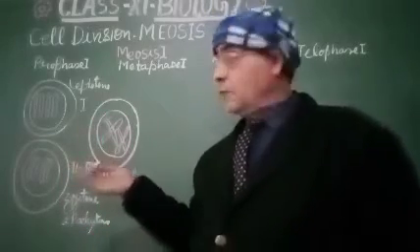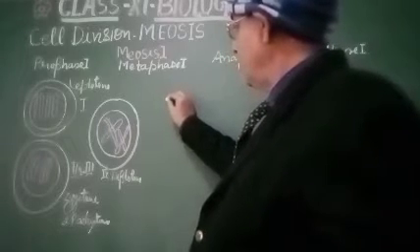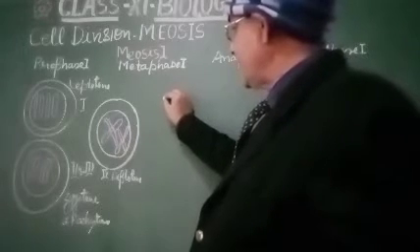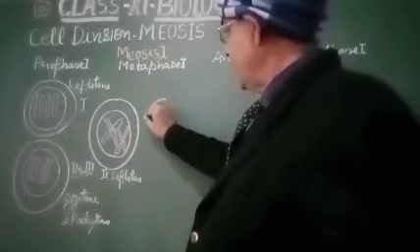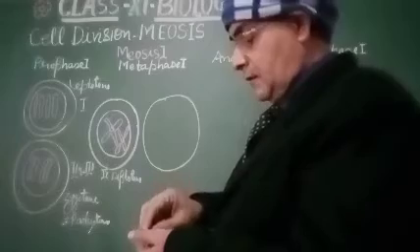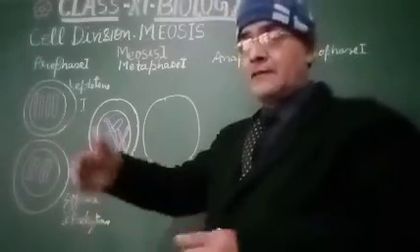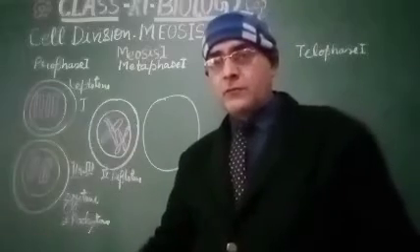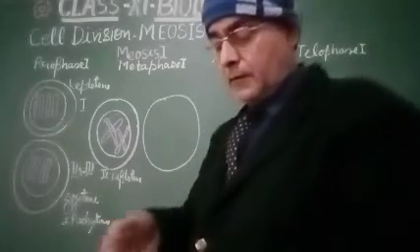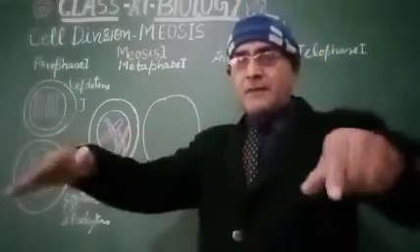What you are going to look at here, this is the fourth stage and fifth stage, where the cell undergoes a little bit of transition, going towards the metaphase 1. So what is happening? The chromosomes get arranged on the equator of the cell.